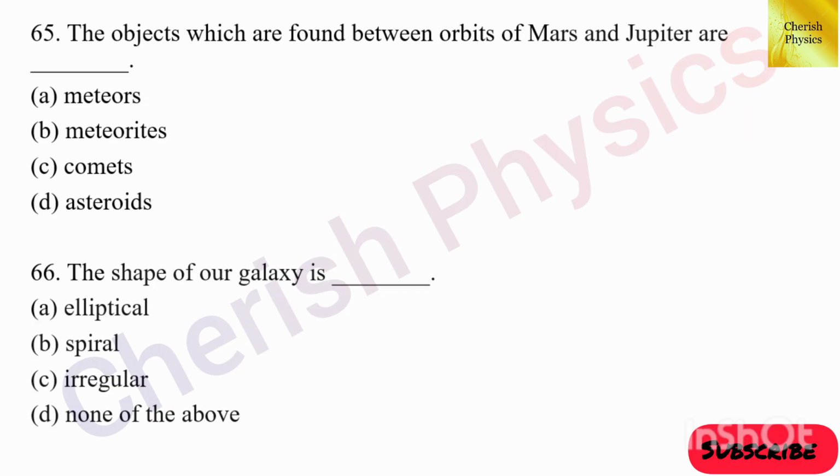65th question. The objects which are found between orbits of Mars and Jupiter are dash. The answer is option D, asteroids. 66th question. The shape of our galaxy is dash. The answer is option B, spiral.